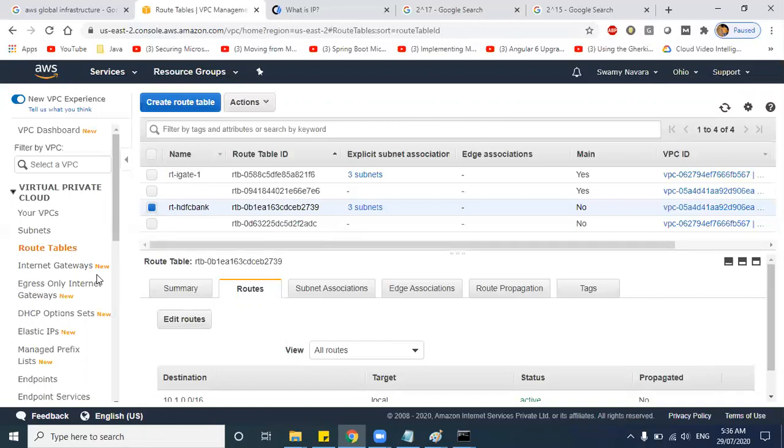In tomorrow's session, we are going to launch a couple of EC2 instances in subnet 1 and subnet 2, and we will see the communication between both the instances. For that, you need to have the PuTTY tool and other things. I will show how to configure them in tomorrow's session. Any queries till now in today's session?